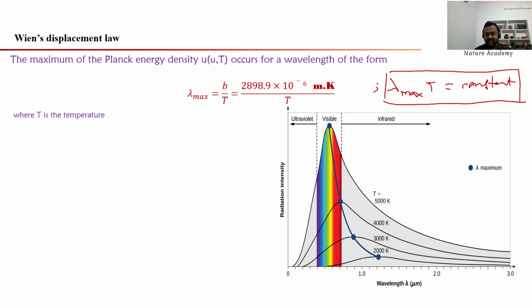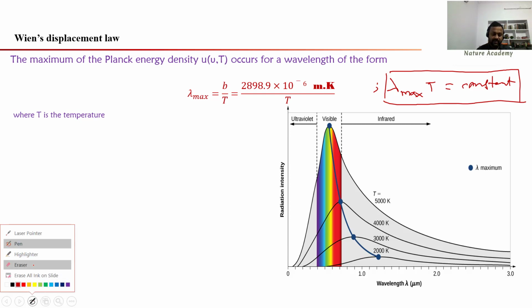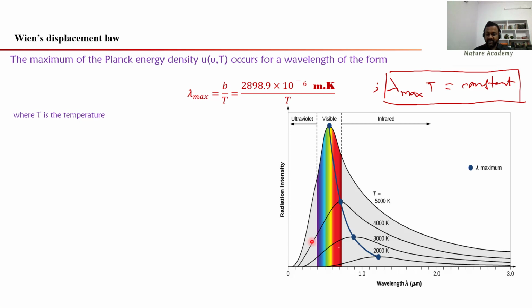First let us start with this energy diagram. Energy density as a function of wavelength. Let me start when the temperature is 2000 Kelvin here. So this is the peak value, students. At around 1.2, I have lambda peak. So lambda max is 1.2 micrometers when temperature is 2000 Kelvin. If you increase the temperature, the peak value shifts towards the left. When the temperature is 3000 Kelvin, the peak value is like 0.9 micrometers.